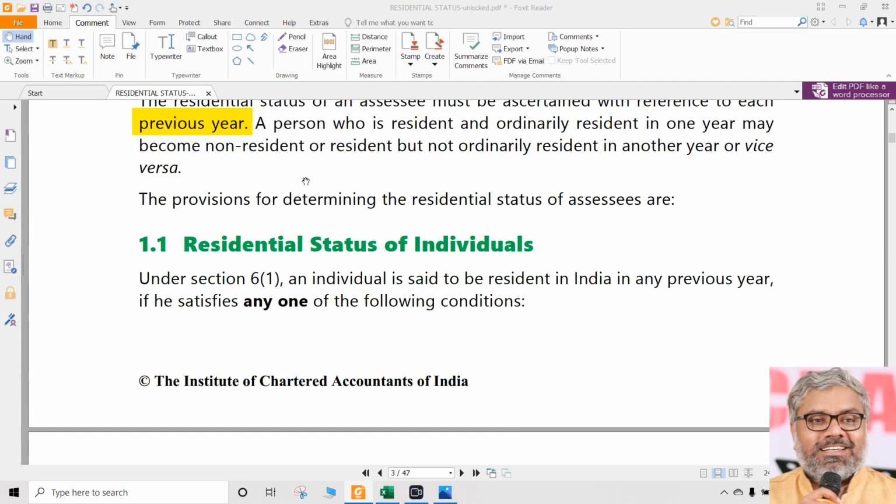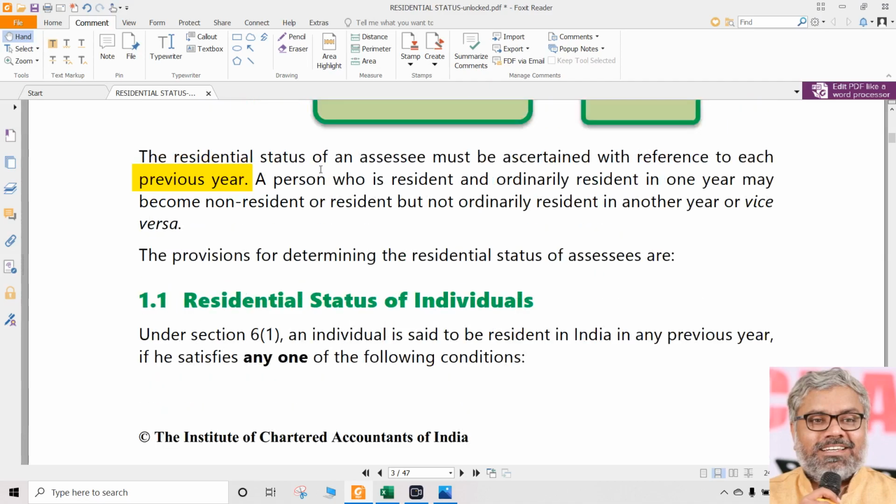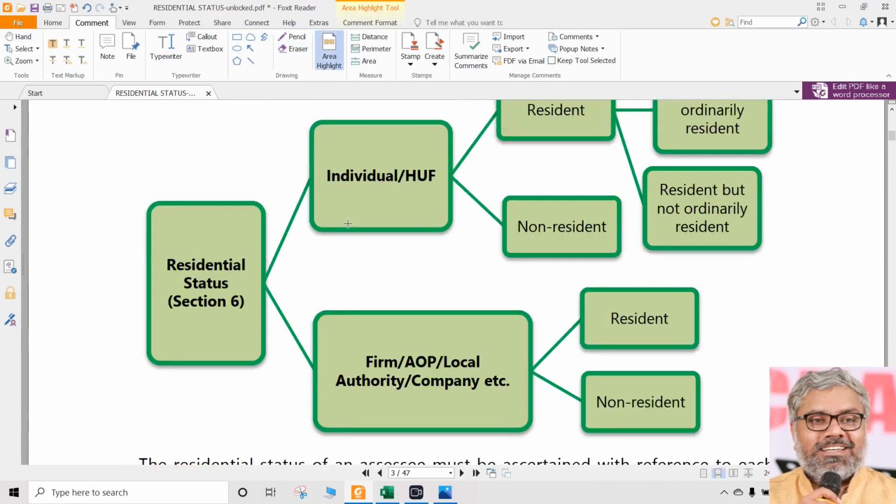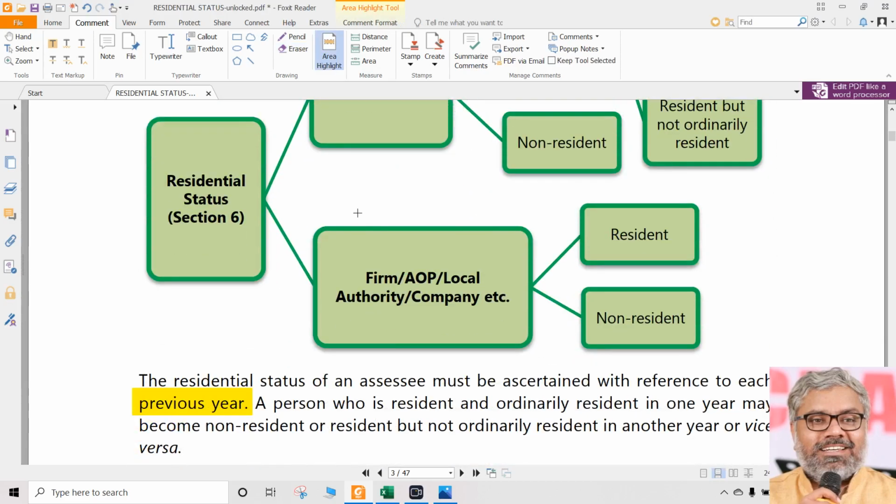So, this is one more point of difference, we can say, between citizenship and residential status. Citizenship is long term, in general it is permanent, whereas residential status is not permanent, that is only for a particular previous year which is determined. And that's the point to be noted here in relation to the residential status. Now, these are all the background things that we tried to understand in the introductory session yesterday.